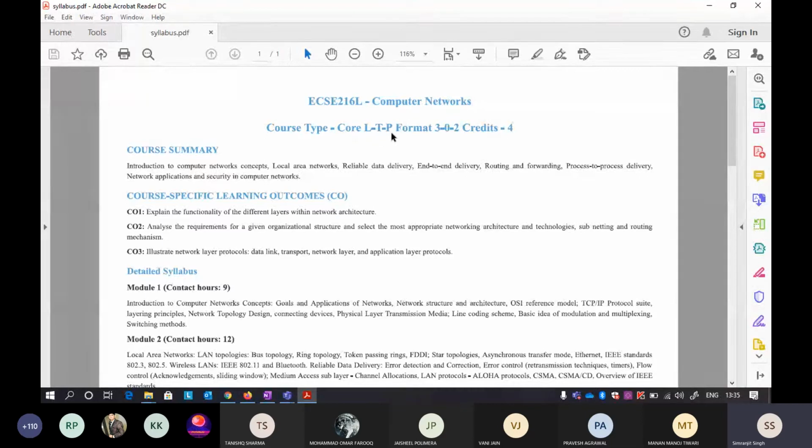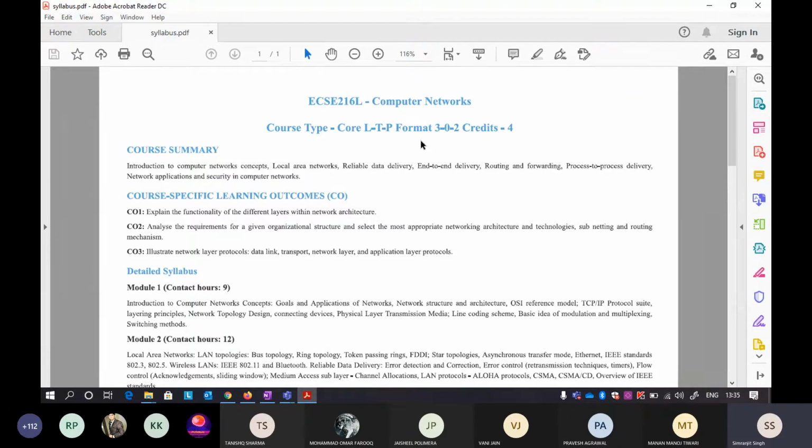Okay, so the format is LTP. Okay, so this is 302 and the credits are 4. So there will be 3 lectures every week and I think one lab every week. As there is no tutorial part here, I urge you to not miss the laboratory part.